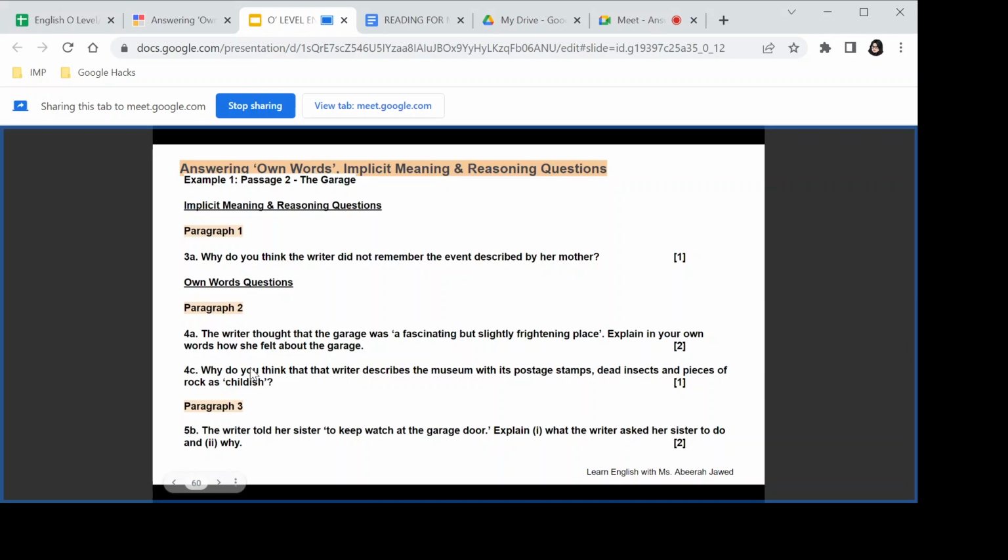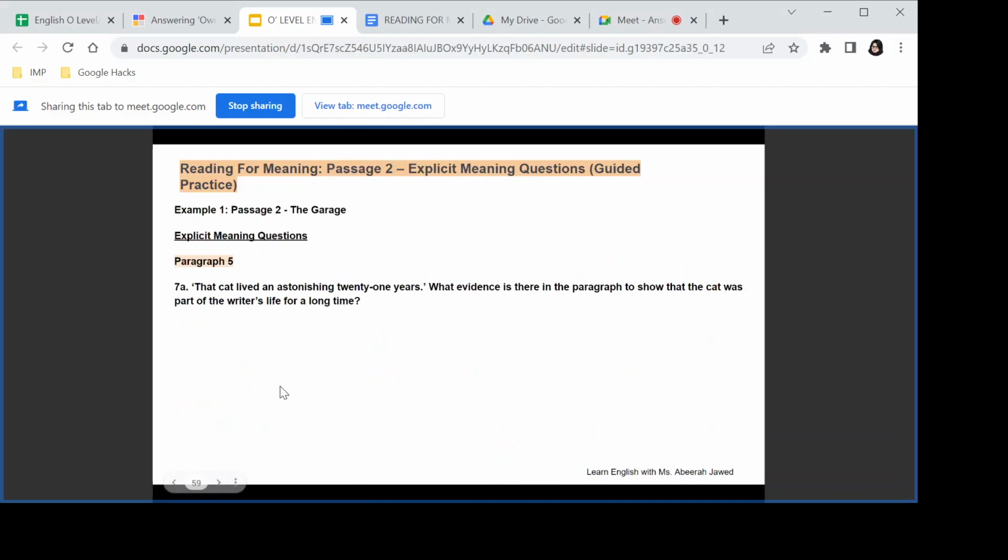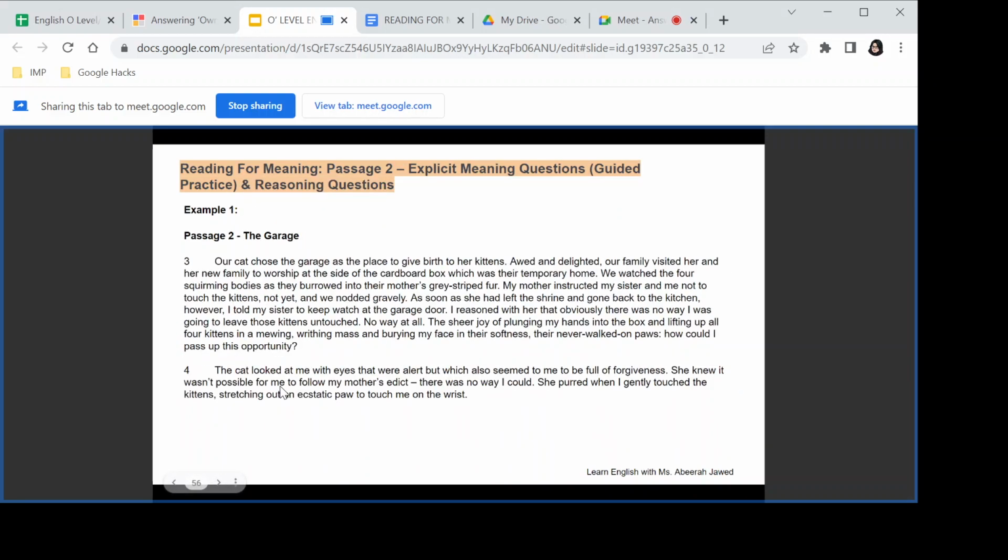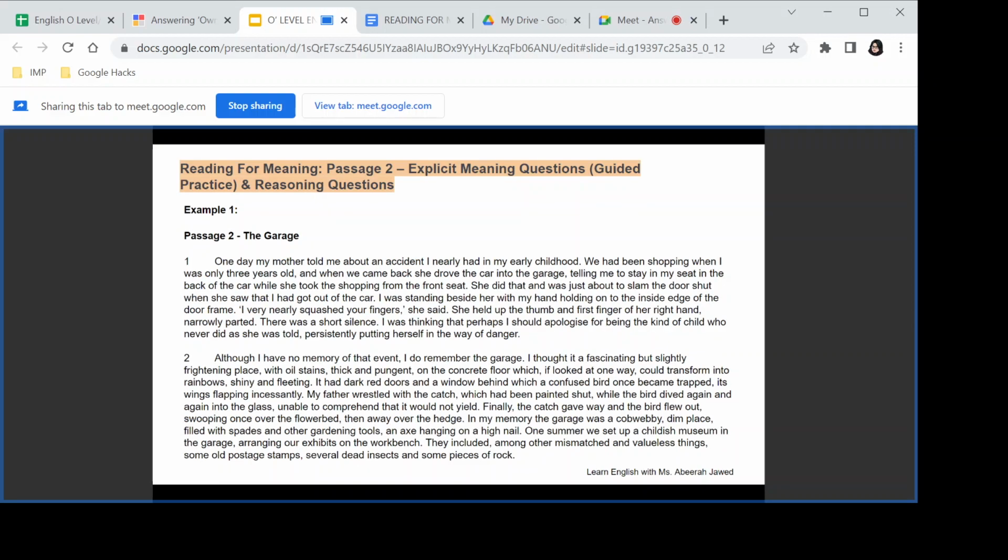What are we supposed to do? We have to give our own thinking here. I was supposed to write it over there. Okay, apologies. Why do you think the writer describes the museum with its postage stamps, dead insects, and pieces of rock as childish? So, what are we supposed to do? Go back to the passage and read the line where she's saying she actually found it childish.